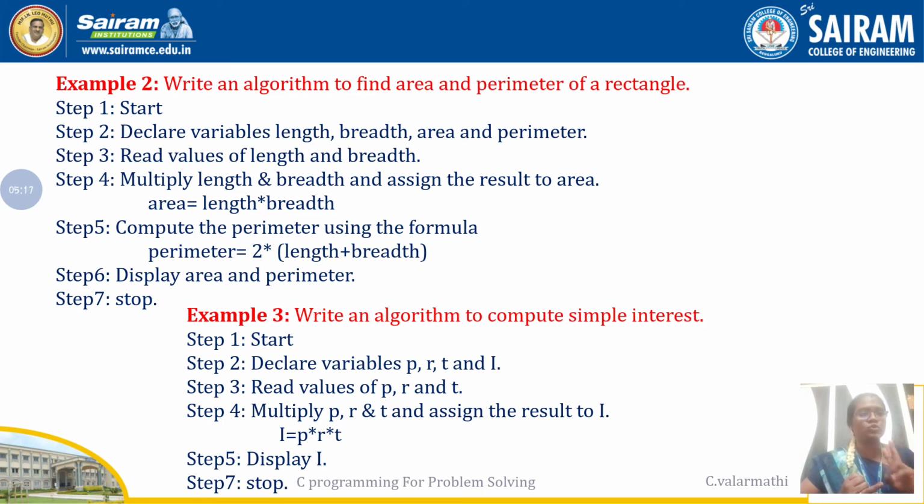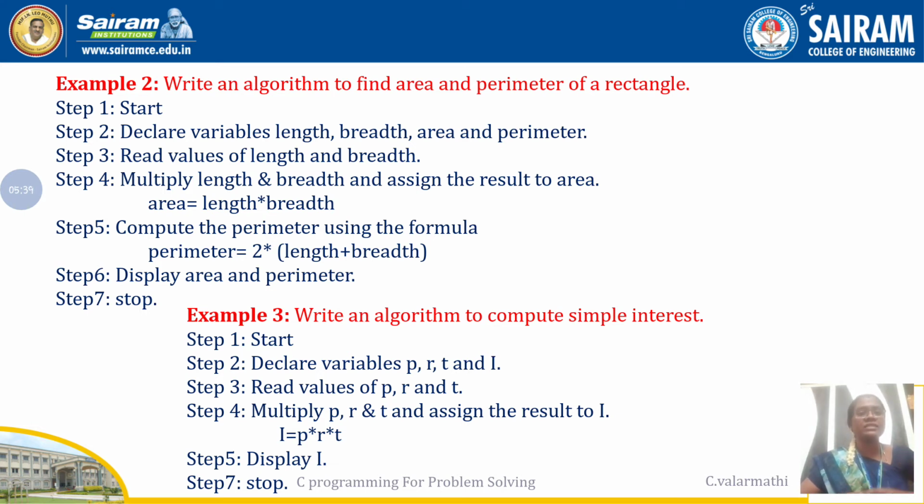These two are the inputs. And what is the output? We are going to find the area and perimeter, so area and perimeter are considered output variables. These four variables should be declared in step 2: declare variables length, breadth, area and perimeter.